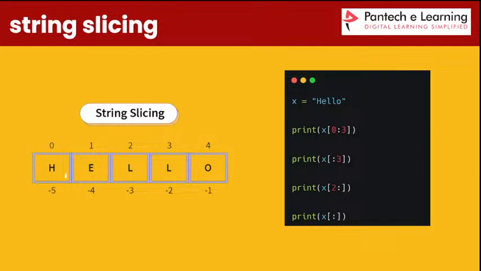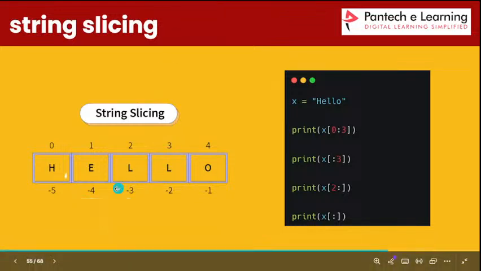So next one is string slicing. This string slicing is also similar, with a start and an end value. We can slice our word with the help of the index number, from 0 up to some value, and based on our values the characters will be sliced. In this place, hello is there, right? First, 0 to 3 means starting at 0, 1, 2, and stopping before index 3, so the word is sliced automatically.